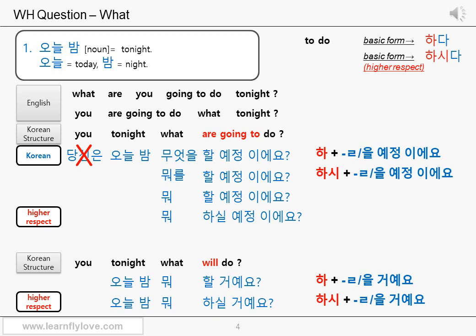How about what will you do tonight? We just need to add the final ㄹ sound or the particle 을 plus 거예요. 오늘 밤 뭐 할 거예요? The higher respect form is 오늘 밤 뭐 하실 거예요? Okay, very good.